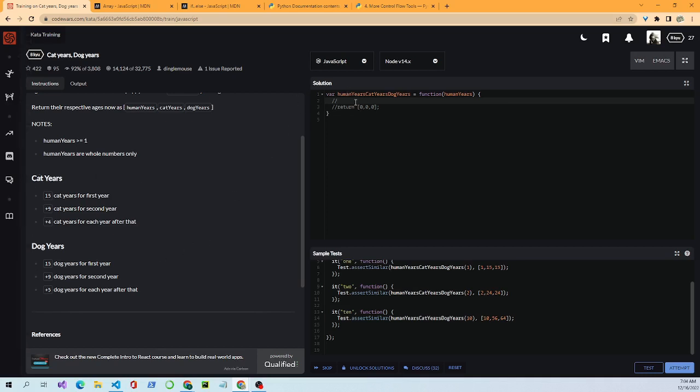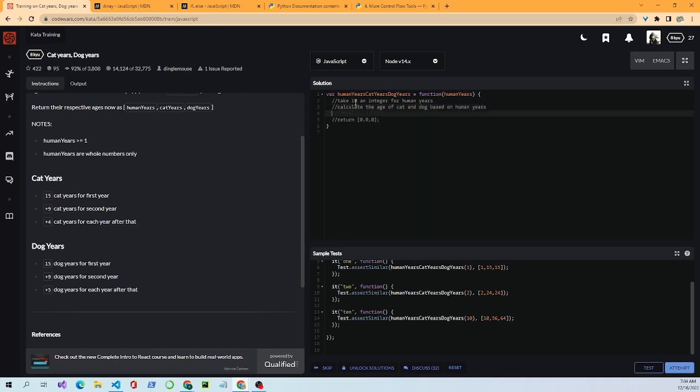So for pseudocode, we will take in an integer, and we want to calculate the age of cat and dog based on human years.